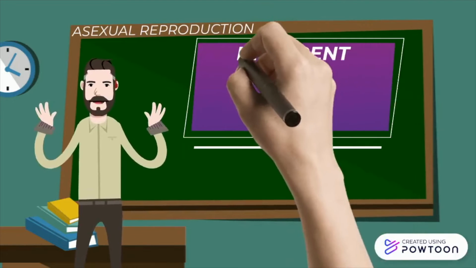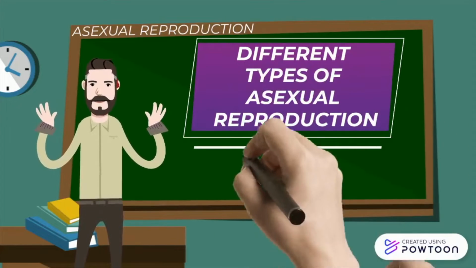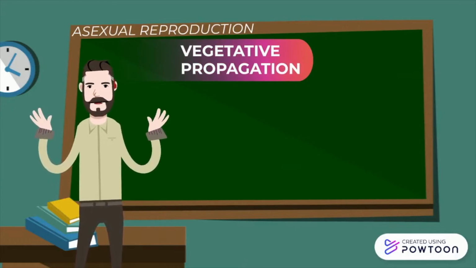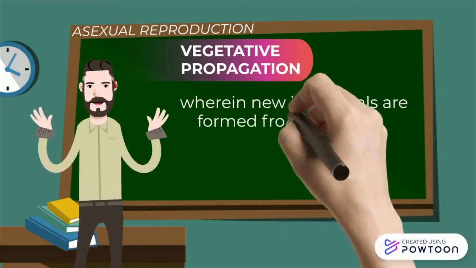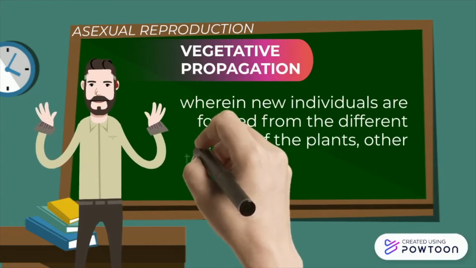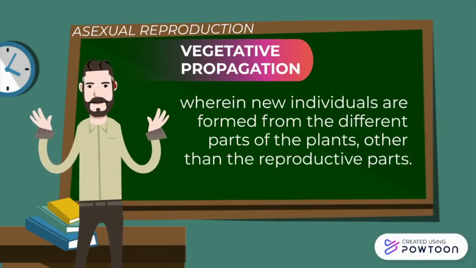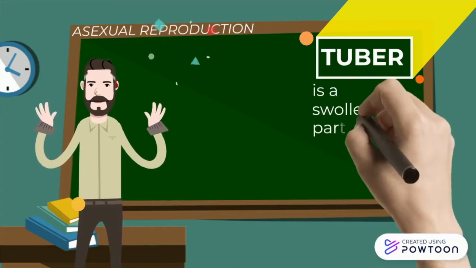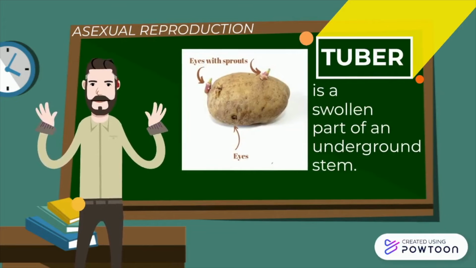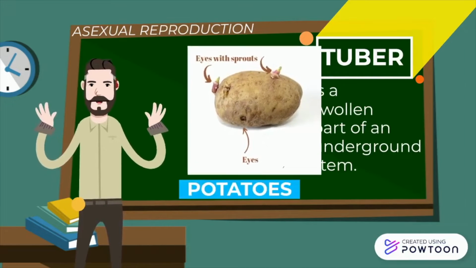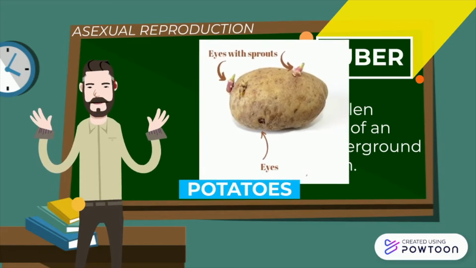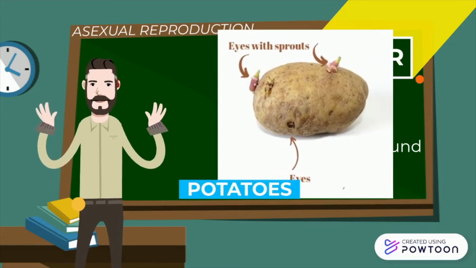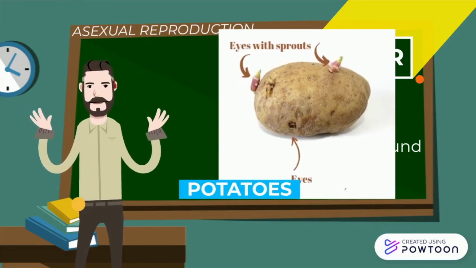Now, we have also different types of asexual reproduction in plants, which is called the vegetative propagation, wherein new individuals are formed from the different parts of the plants other than reproductive parts. First, the tuber. It is a swollen part of an underground stem. Examples are potatoes, which bear a number of nodes or eyes. Each eye bears one or more buds. New plants are produced from the buds present in the eye.